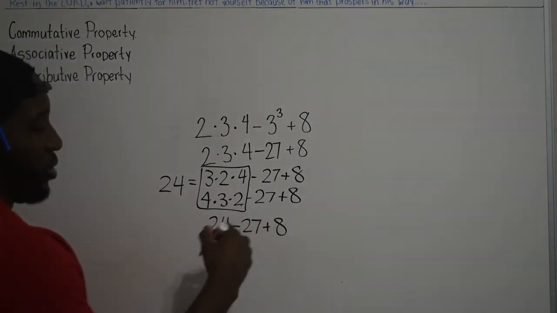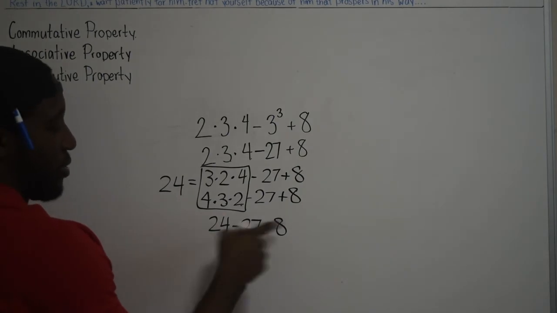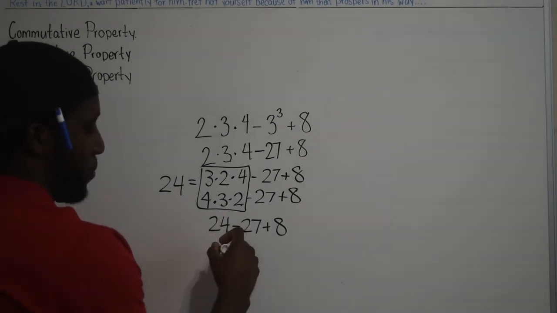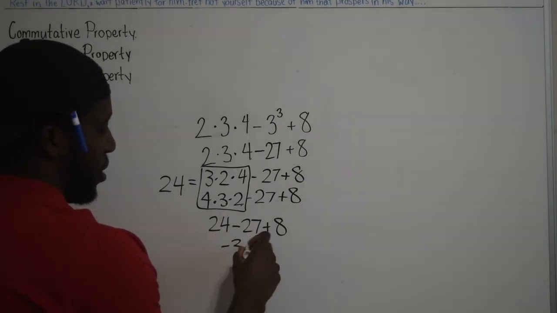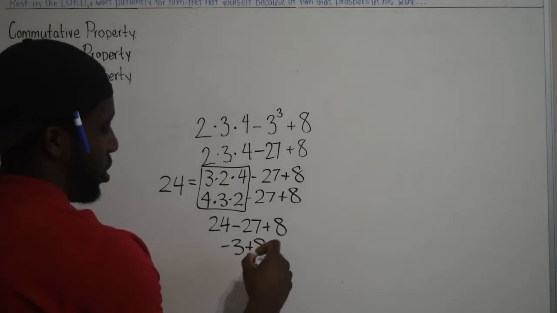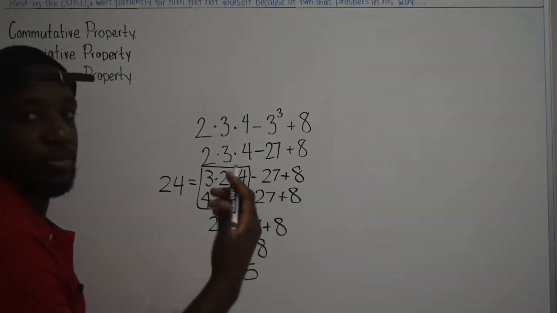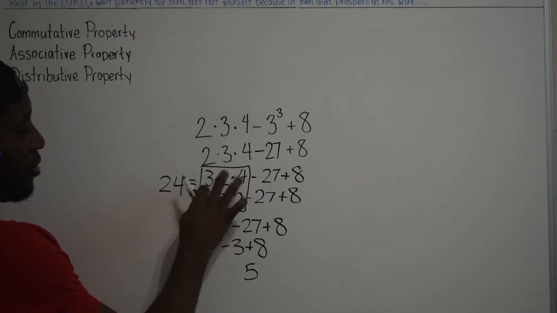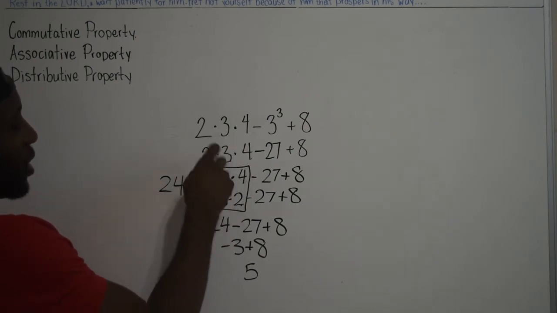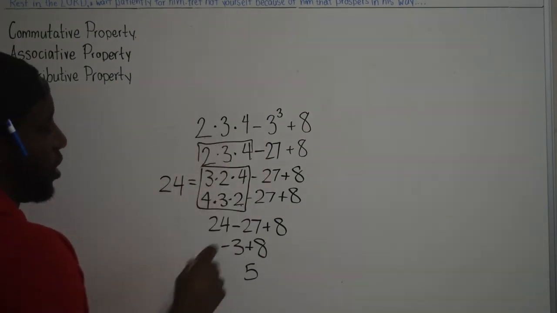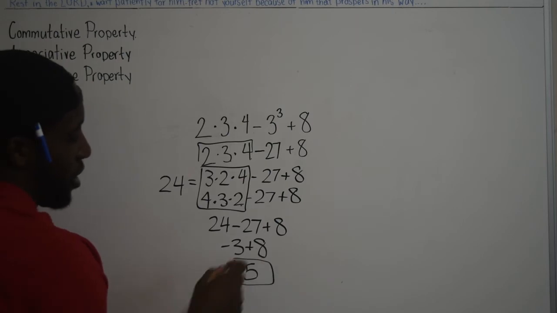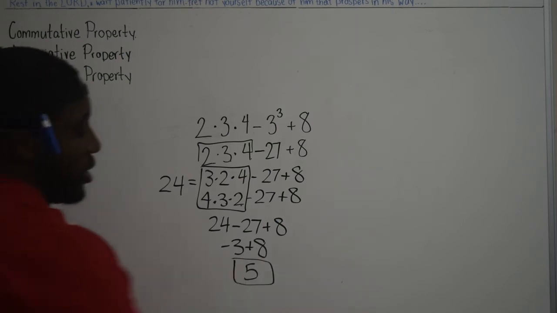And then you go from left to right. I get negative 3 plus 8, which is going to be 5. Either way I write this multiplicative part, I'm always going to get 5 if I follow the correct order of operations.